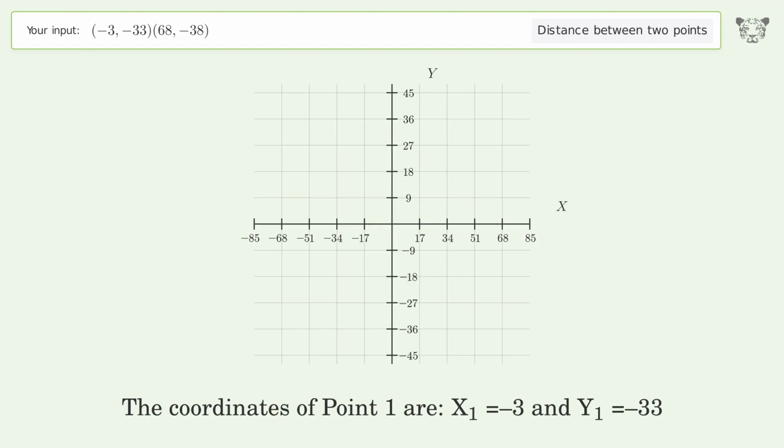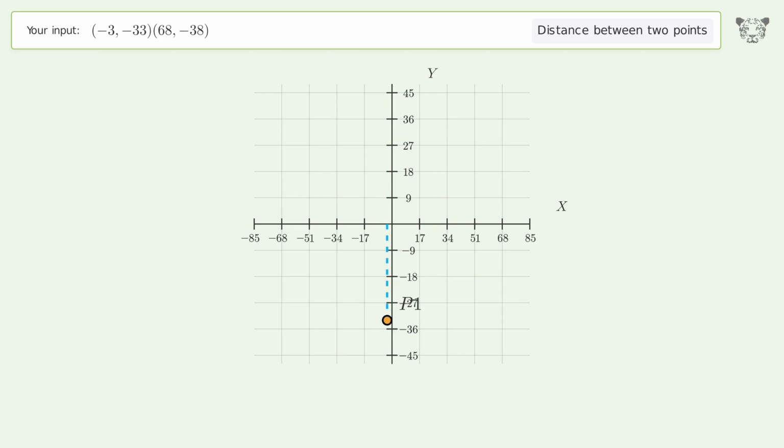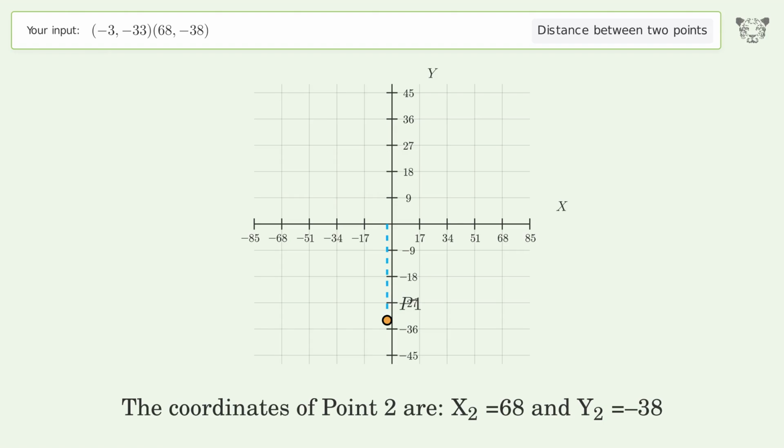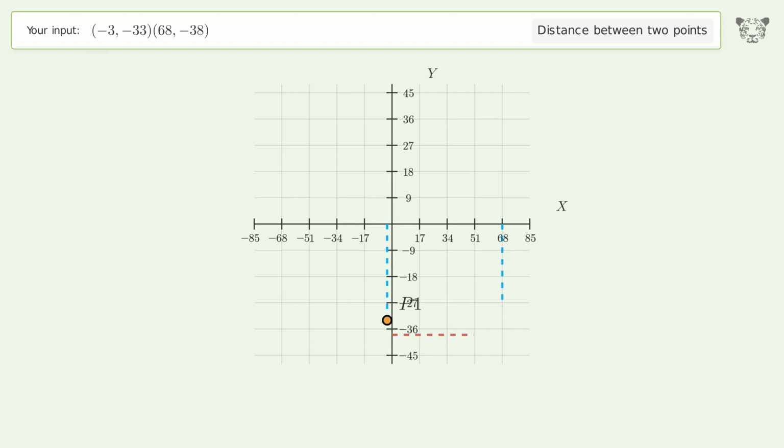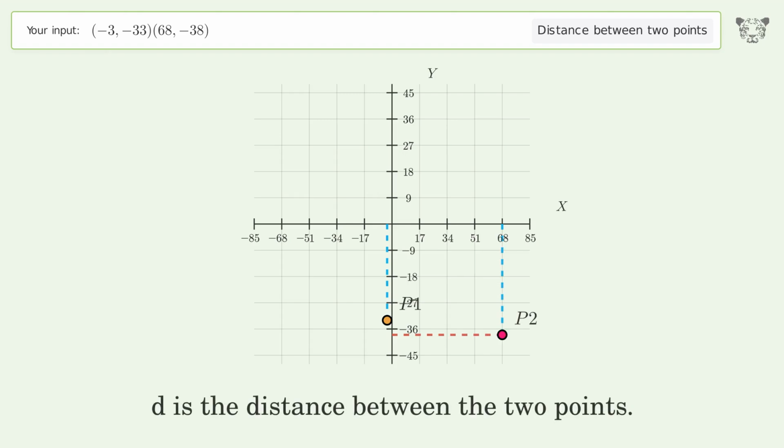The coordinates of point 1 are x1 equals -3 and y1 equals -33. The coordinates of point 2 are x2 equals 68 and y2 equals -38. D is the distance between the 2 points.